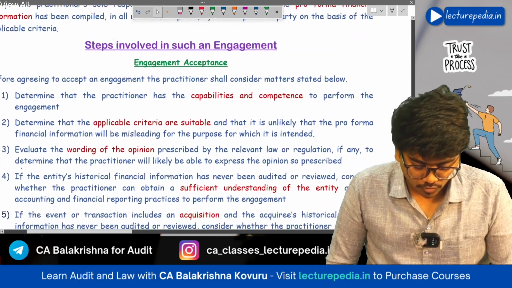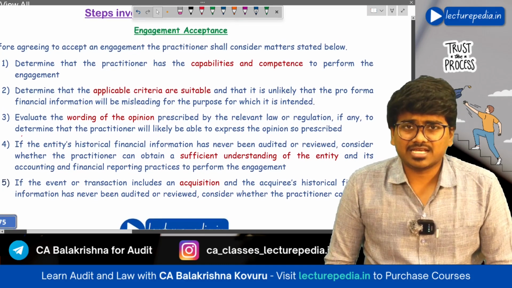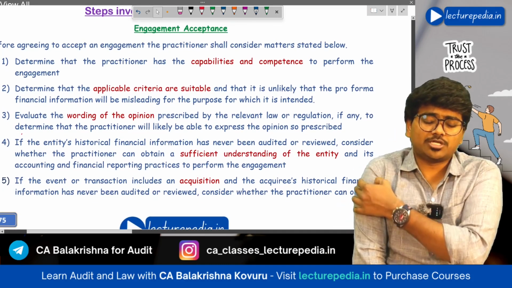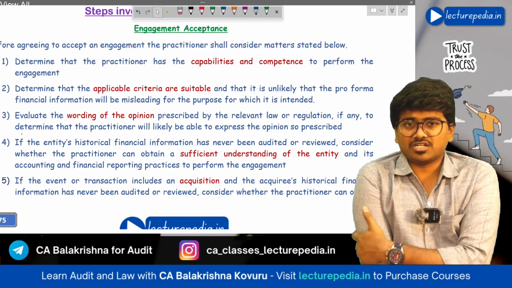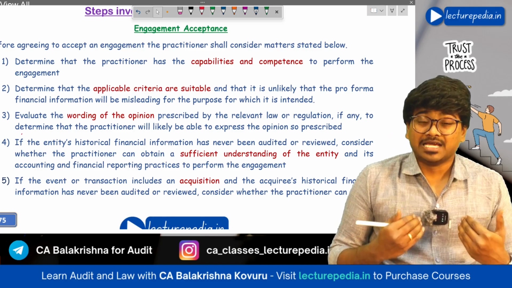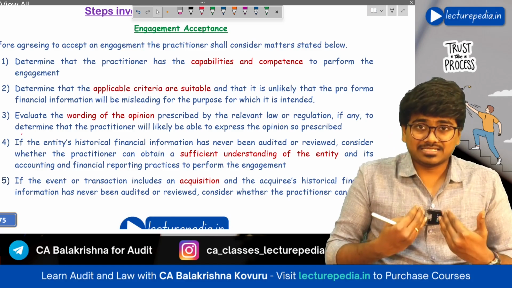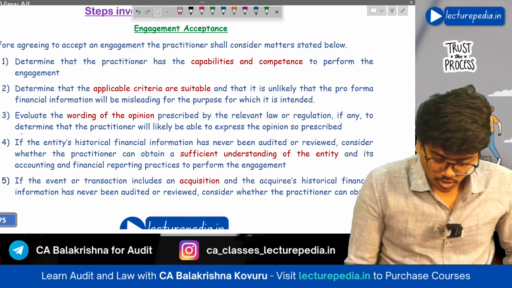Next, steps involved in such an engagement. Firstly, engagement acceptance. Just like any other engagement, while accepting an engagement to provide assurance on pro forma financial information, the chartered accountant has to see whether he is competent enough to perform this engagement or not.